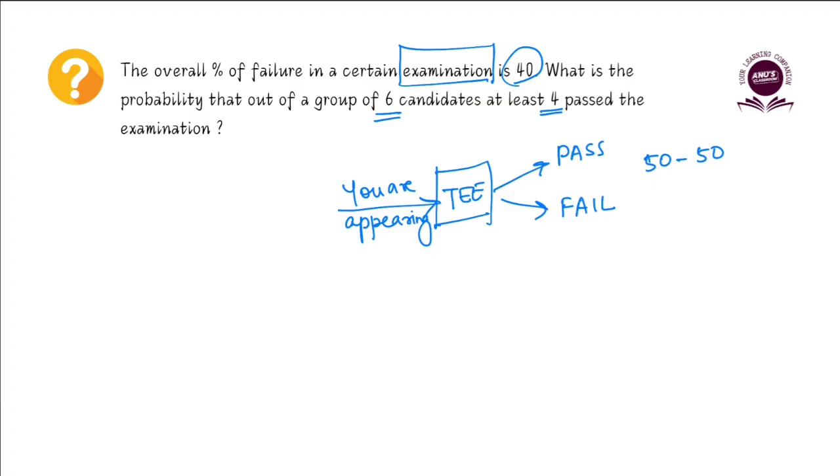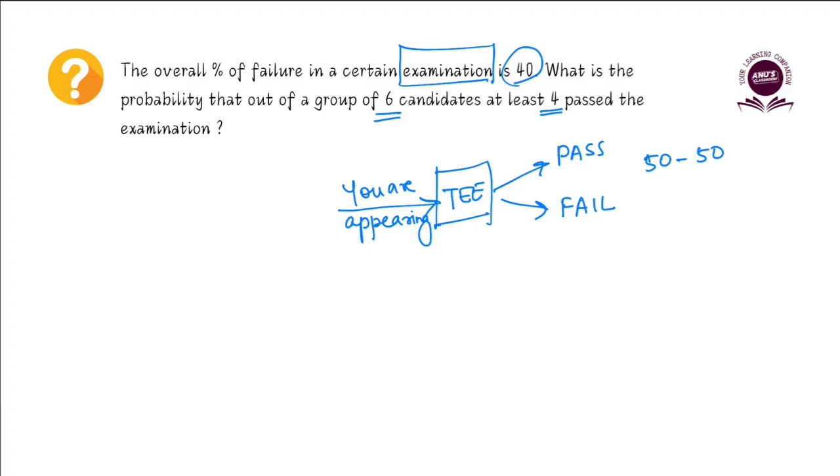You write your MMPC 5 exam or your MMPC 4 exam, 6 exam, 7 exam, whatever it is, there is always a 50% chance that you may pass or fail. Just because you passed in MMPC 1 does not guarantee you will pass in MMPC 5. Just because you flunked in one of the papers does not make you a failure in all the other courses as well, right? So it is a 50% chance, which is a constant for each attempt. This is similar to the coin tossing experiment, if you can get where I'm going with it, right?